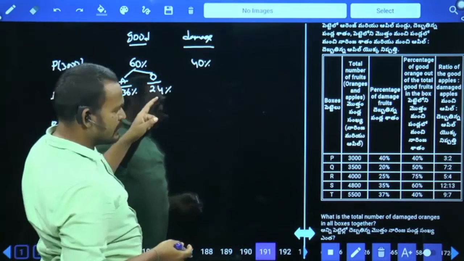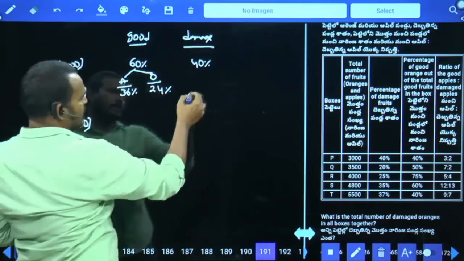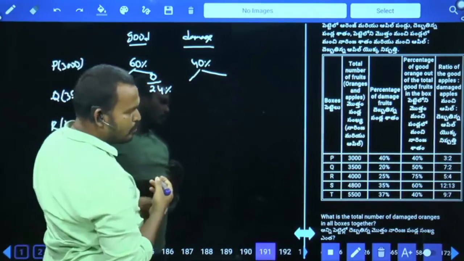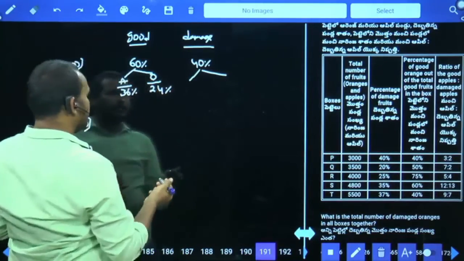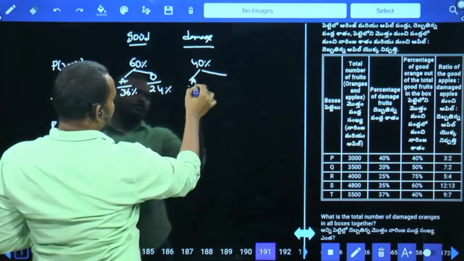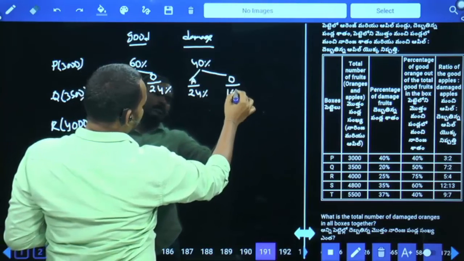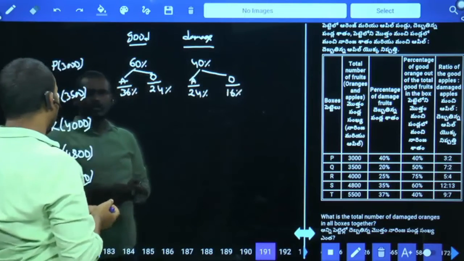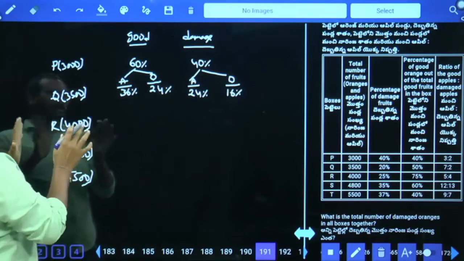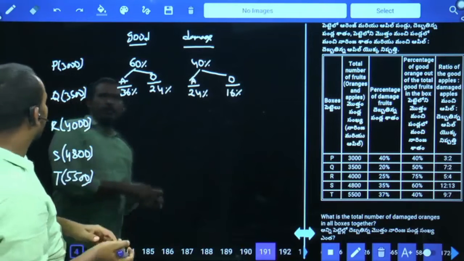Means 3 parts are 36%, then 2 parts are damaged apples. Damaged apples are how much? 24%. Means damaged oranges are 16%. Okay, it is only P data.